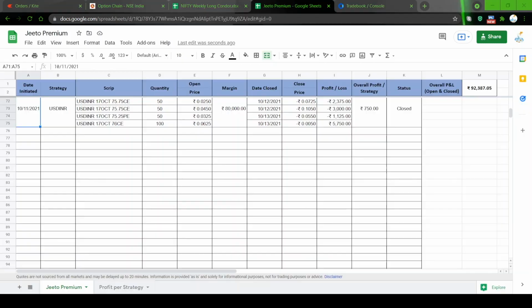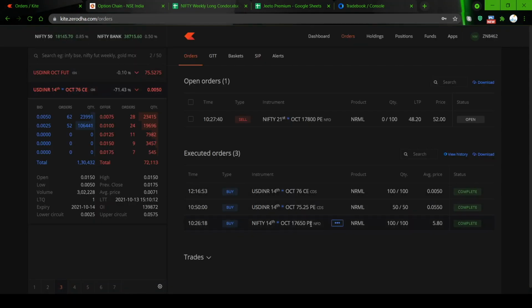Thank you. Hello guys, welcome to the closure of the USD INR trade today. Both the orders were executed today. You can see the 75.25 PE was executed for around 5.5 paisa, and the 76 CE was executed for about 0.005 paisa, meaning half a paisa.